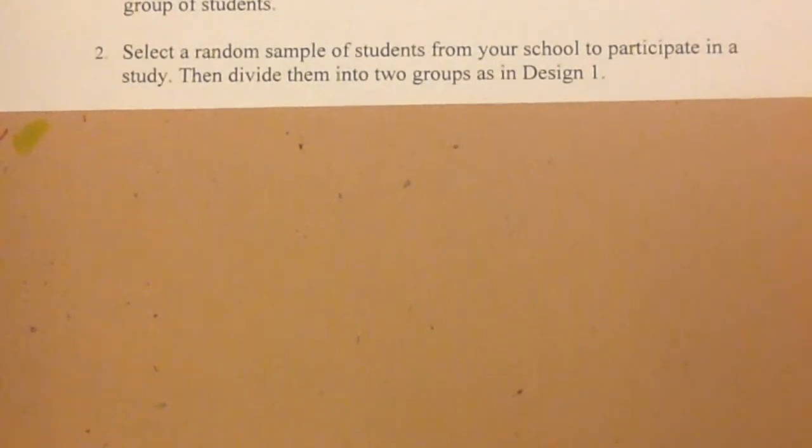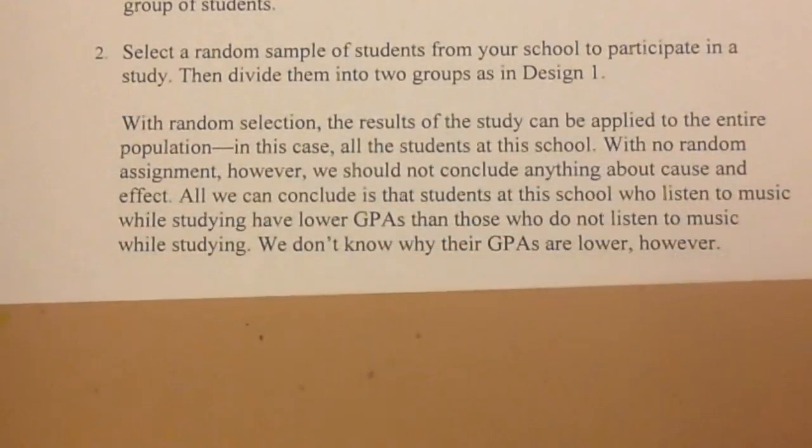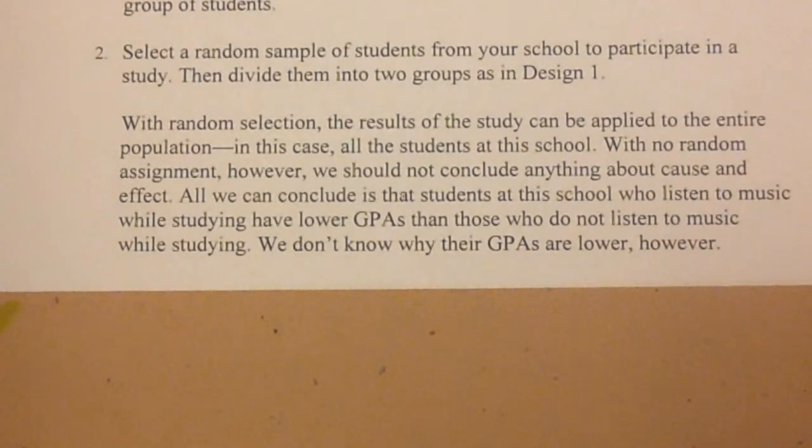Select a random sample of students from your school to participate in a study, then divide them into 2 groups as in design 1. Now we do have random selection, so the results of the study can be applied to the entire population, in this case, all the students at this school.